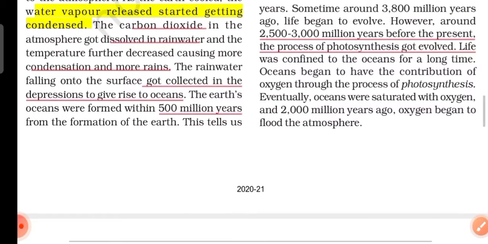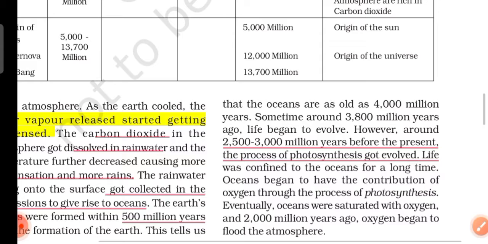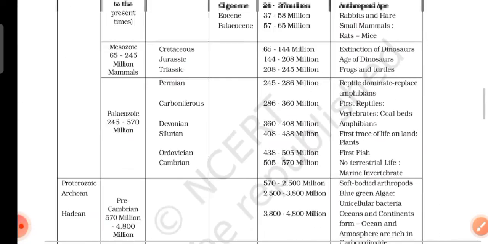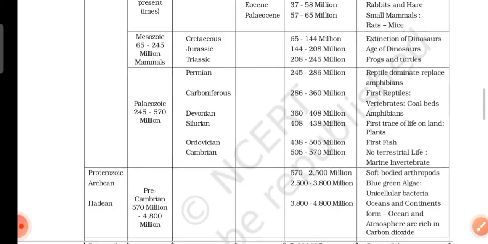These oceans were formed about 500 million years ago, and around 250 to 300 million years before the present, the process of photosynthesis evolved. This is a table, a geological time scale, and it is a summary of the evolution of life from unicellular bacteria to the modern man. Have a look at it.